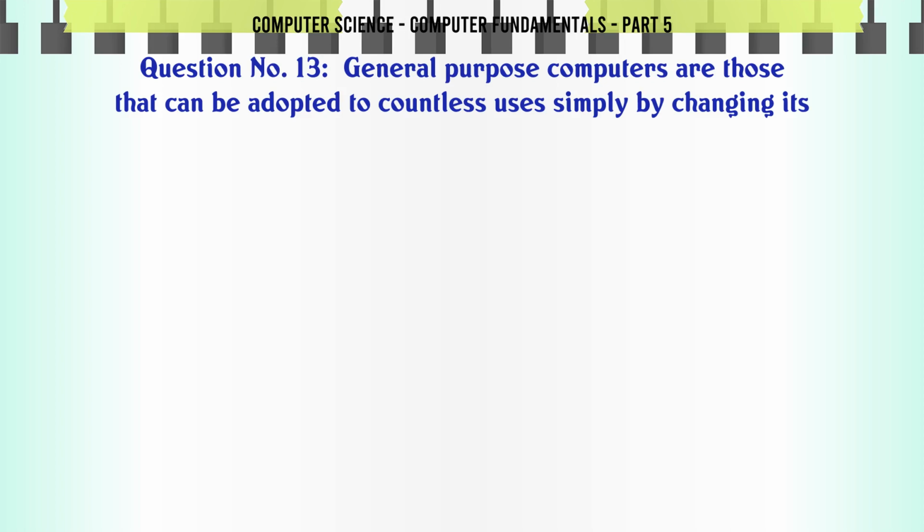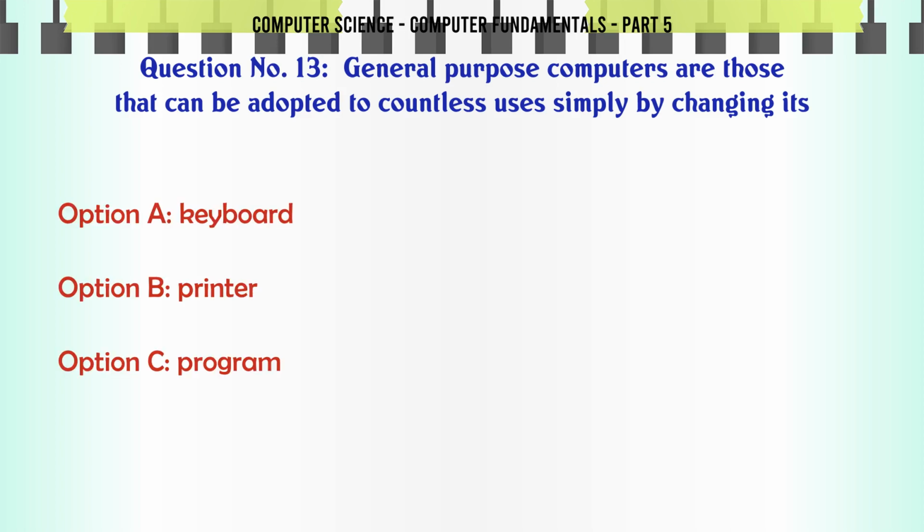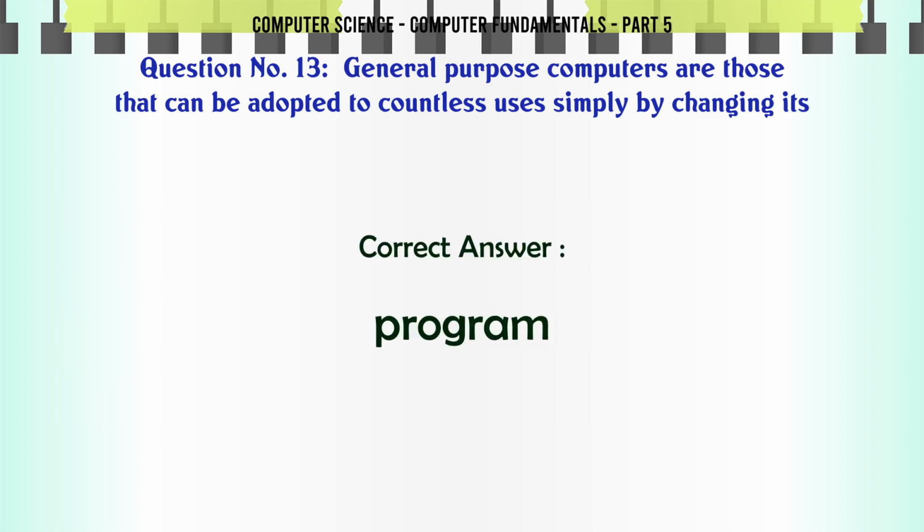General-purpose computers are those that can be adapted to countless uses simply by changing its A. Keyboard. B. Printer. C. Program. D. Display screen. The correct answer is program.